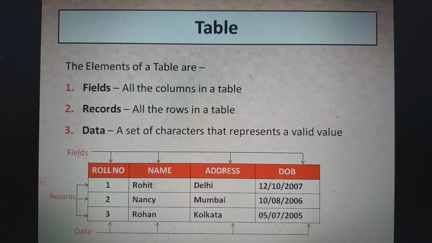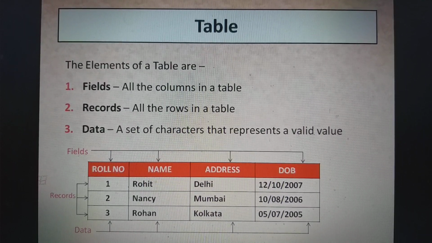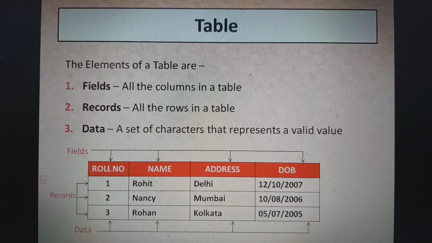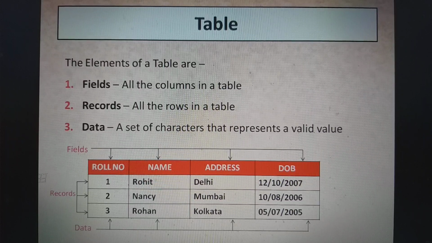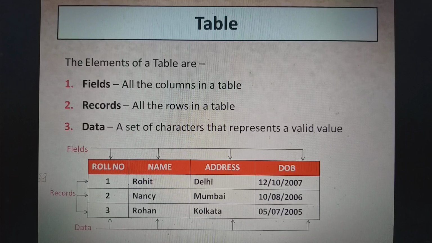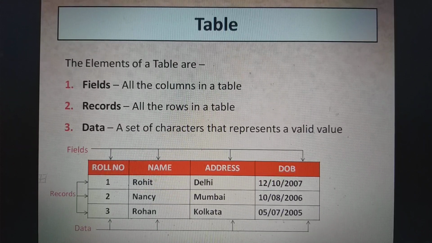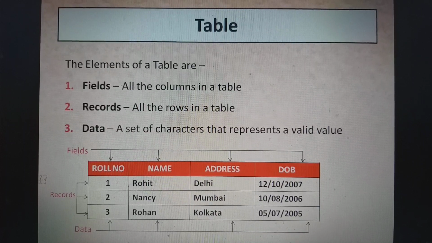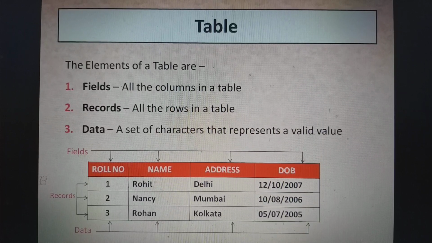Before we start the elements of a table, we have to know what is a table in database. A table is a structure of data that organizes information into rows and columns. It contains information pertaining to single object, subject or purpose. Suppose student table. It contains information of students only, like roll number, class, name, address and date of birth.